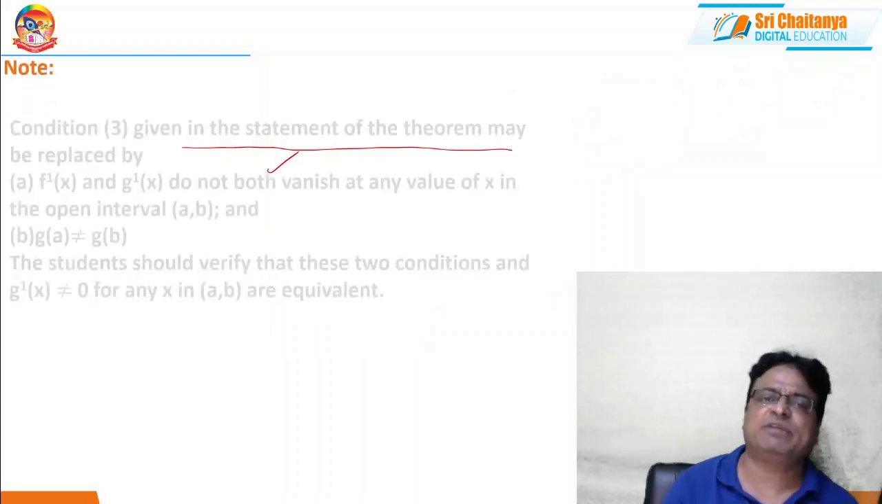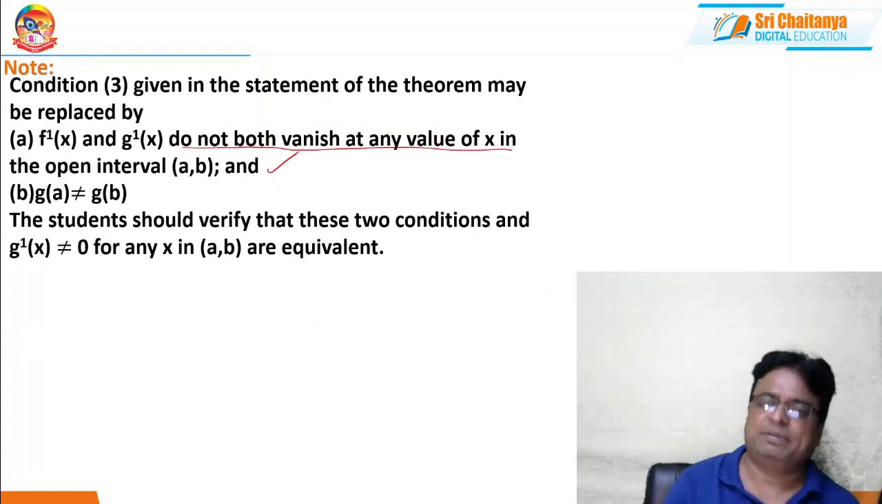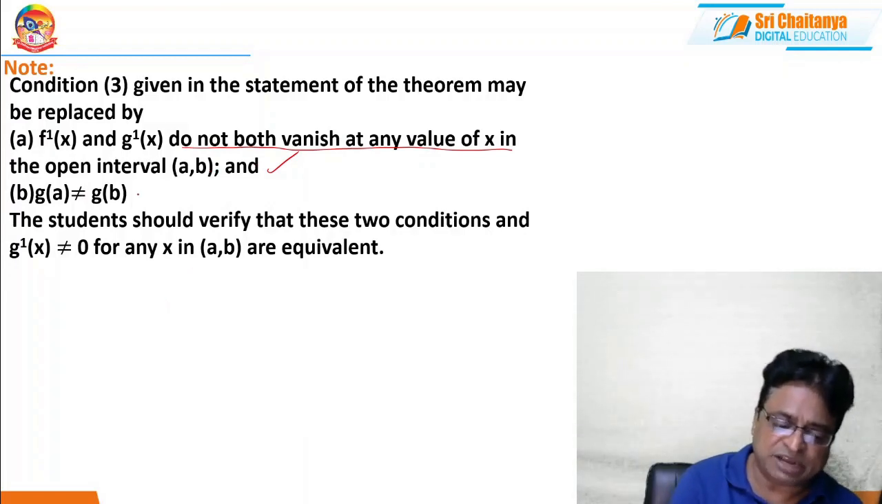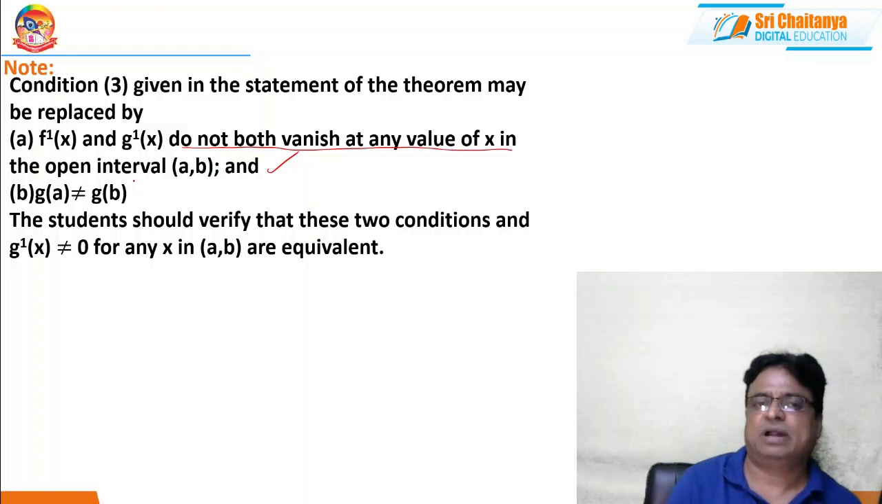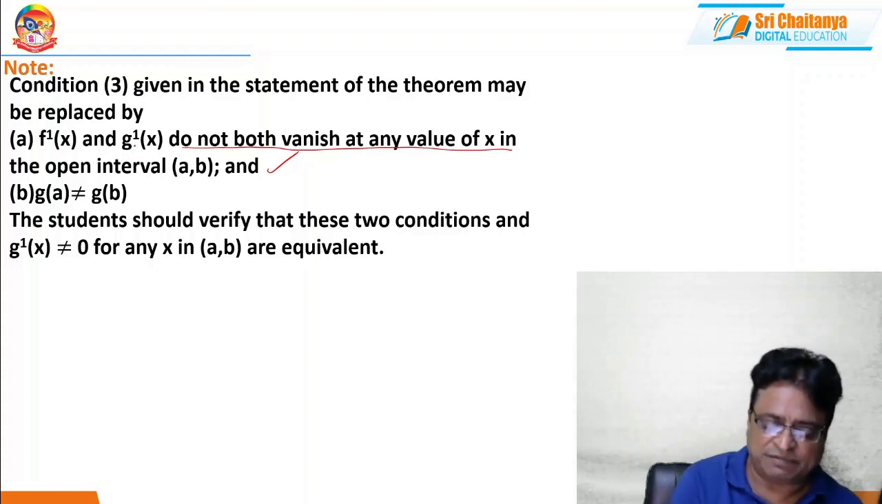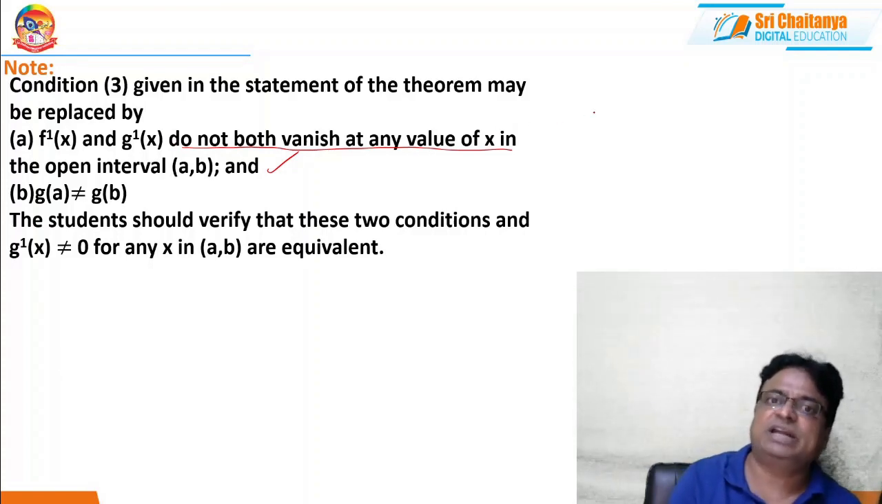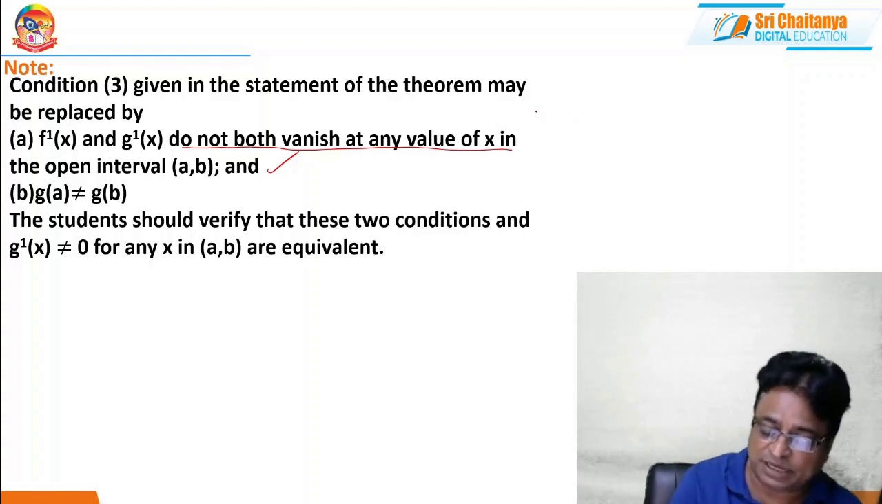Suppose both vanish, what will happen? What will happen if both vanish in the open interval (a, b), and g of a is not equal to g of b? If g of a is not equal to g of b, then the same result holds good. So what I am going to say is that f dash of x and g dash of x both do not vanish at each and every point in the open interval (a, b), and g of a is not equal to g of b.